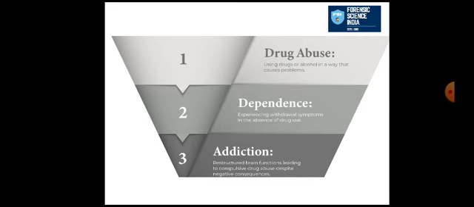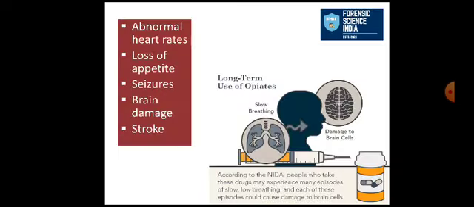In addiction, the person will not concentrate on any of his social responsibilities or work responsibilities. The person will not try to leave the drug also. He will continue using the drug even in serious circumstances. So these are the main effects of drug abuse. Apart from addiction and dependence, some of them are abnormal heart rates, loss of appetite, seizures, brain damage, stroke, etc. So these are other effects.